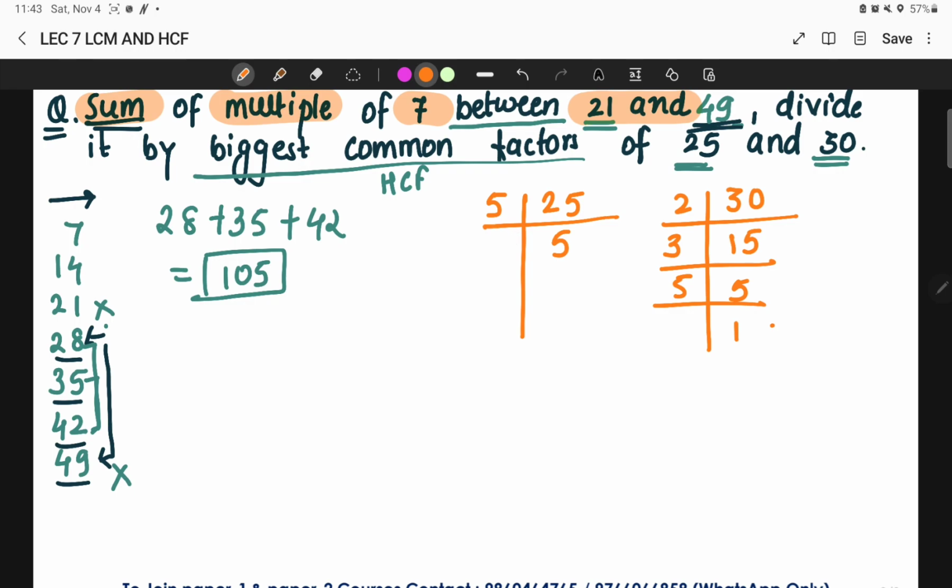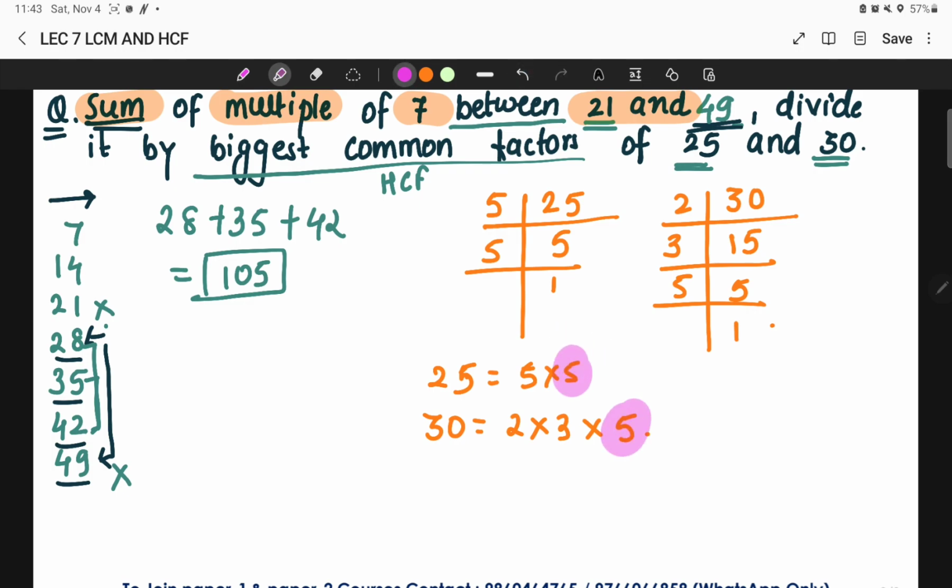So if I see here, the factors of 25 are 5 into 5, and for 30 it is 2 into 3 into 5. So what are the common factors between them? The common factor is 5. So this is going to be your HCF.